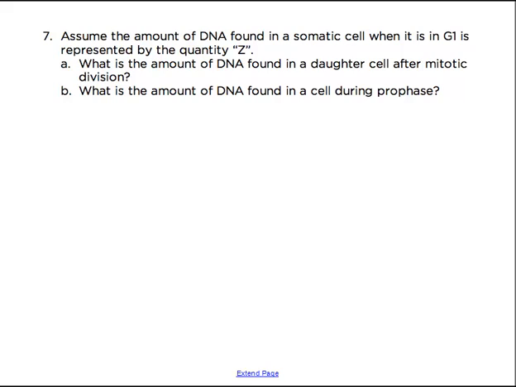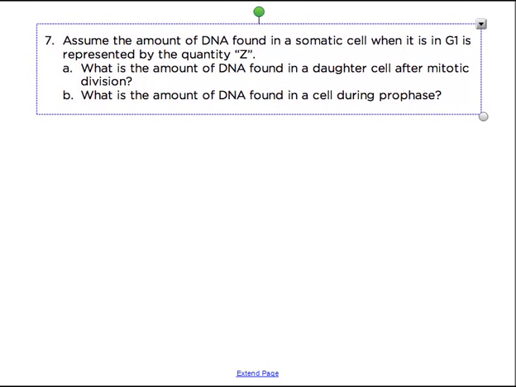So let's look at question 7 now. It's a bit of an odd one. It says assume the amount of DNA found in a somatic cell when it is in G1 is represented by the quantity Z. A, what is the amount of DNA found in a daughter cell after mitotic division? And B, what is the amount of DNA found in a cell during prophase? They don't say it, but prophase of mitosis, right?